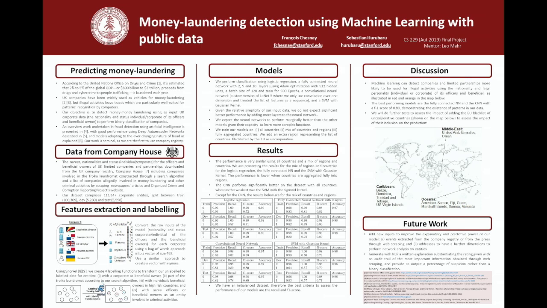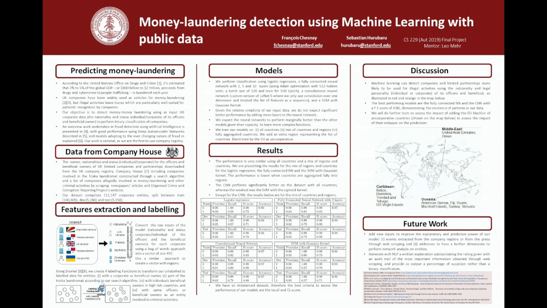Our objective is to use artificial intelligence to recognize patterns in public company records to detect money laundering. We use data for United Kingdom corporate available from the company register, Companies House. We download corporate data, the nationality and status, individual or corporate, of the officers and beneficial owners for a particular company to perform binary classification of suspicious companies.